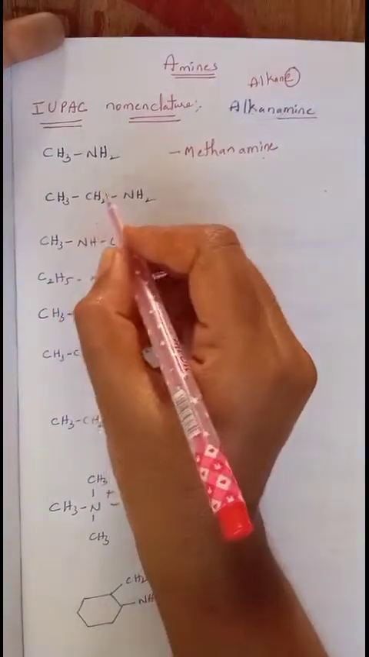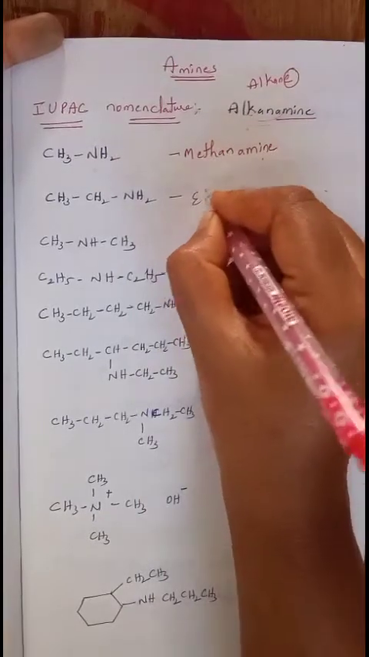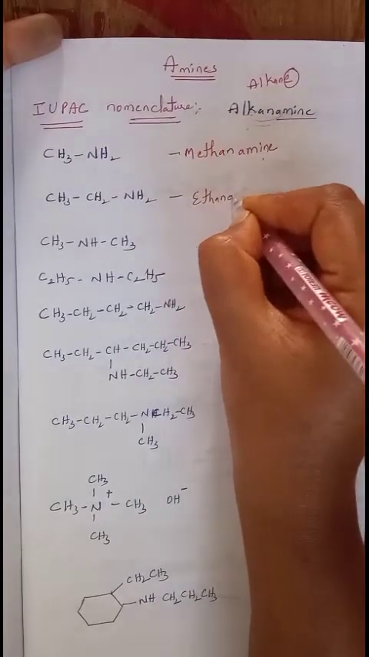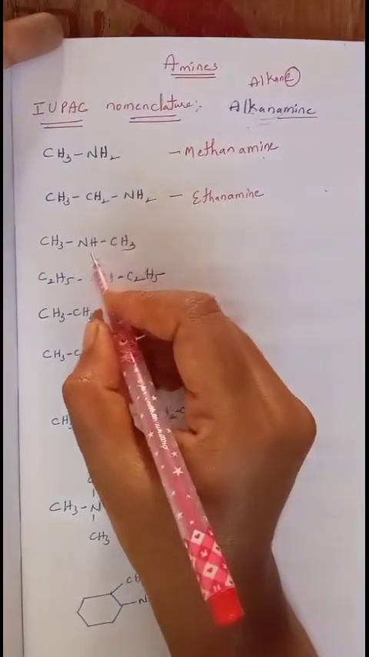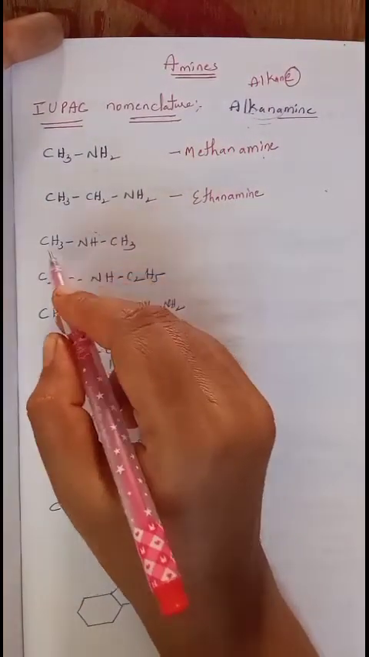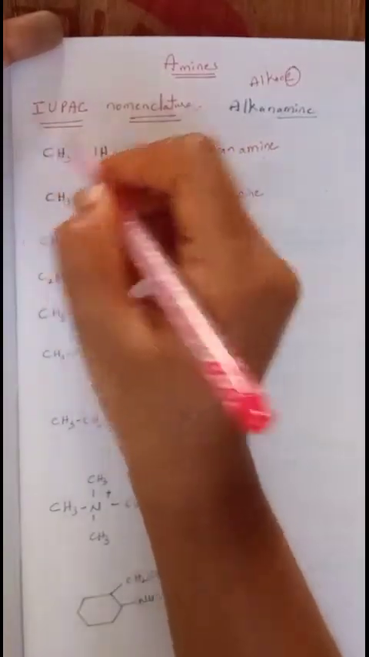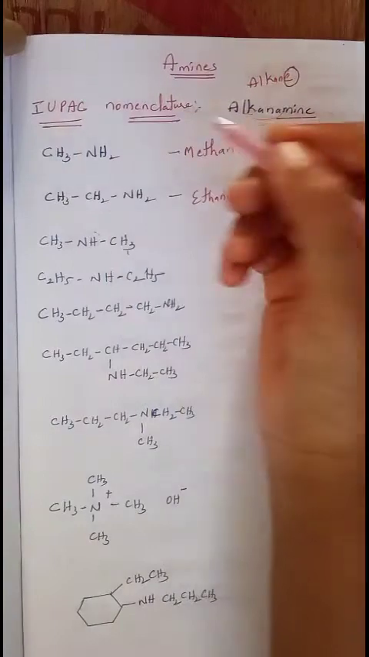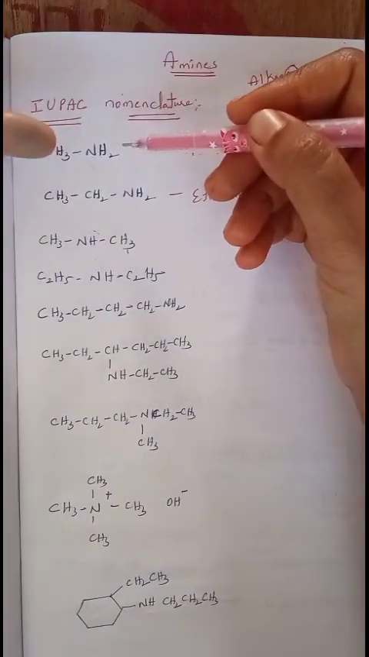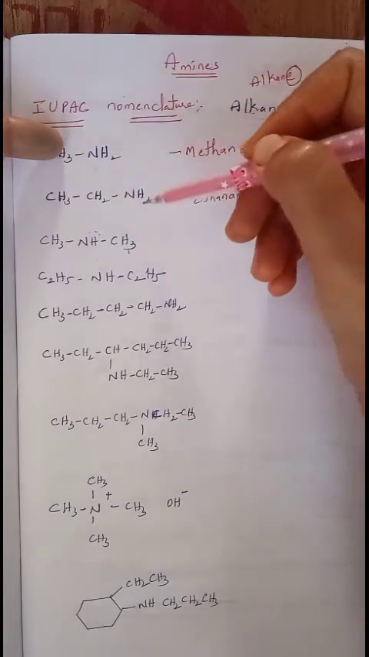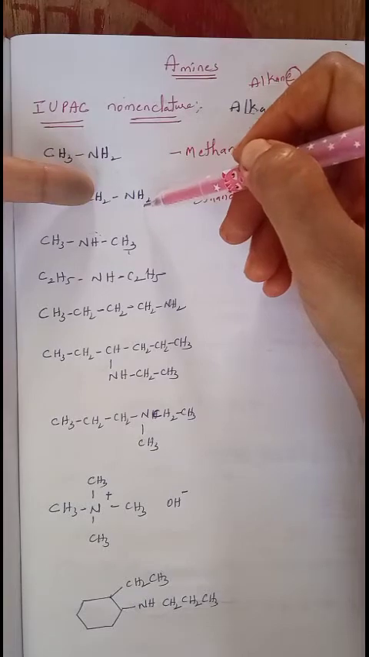If two carbon atoms are there in the parent chain, then the root word is ethane plus amine, ethanamine. Next, if you observe, on the nitrogen atom, two alkyl groups are present. If on the nitrogen only one alkyl group is present, then that is called a primary amine. Even here, only one carbon is directly attached, so that is said to be a primary amine.